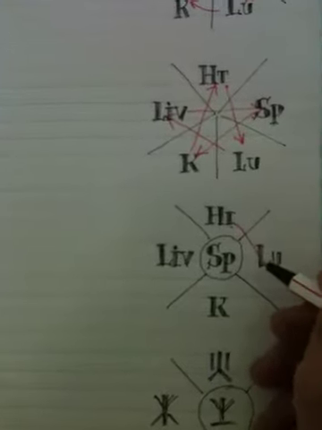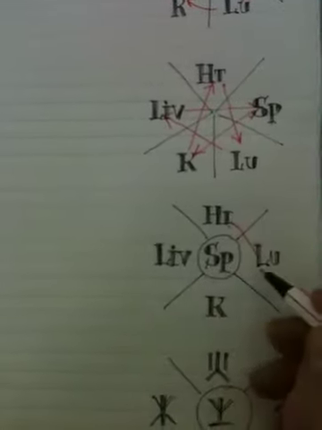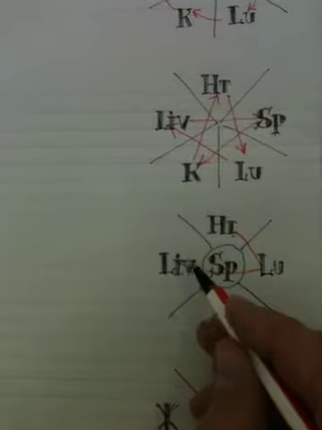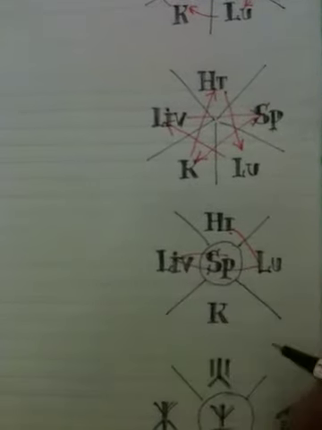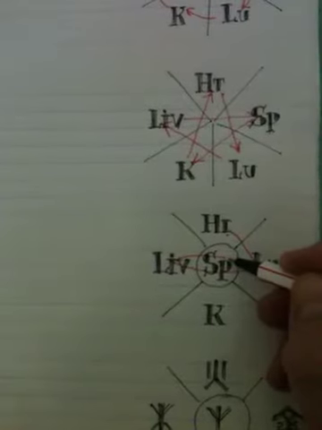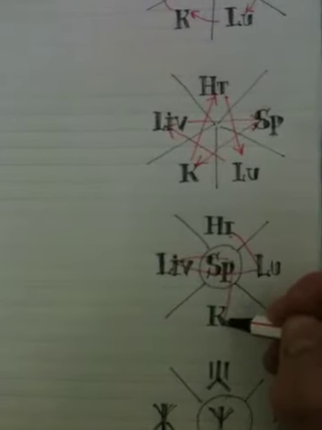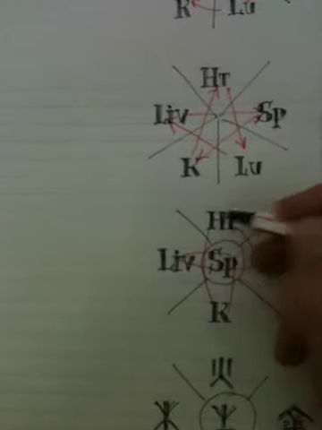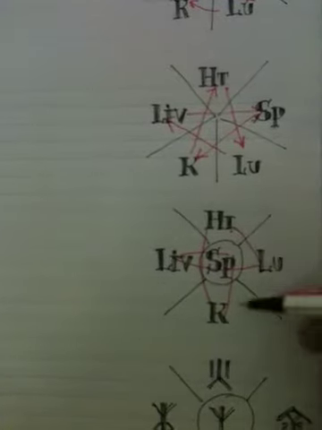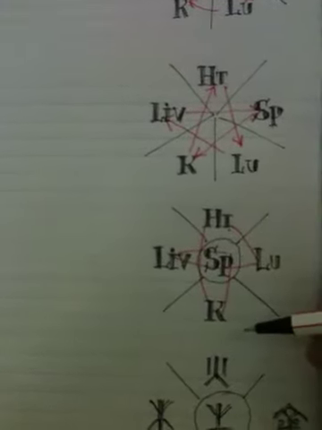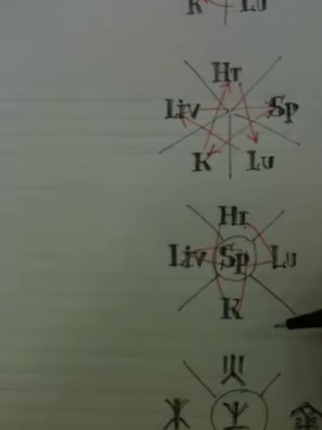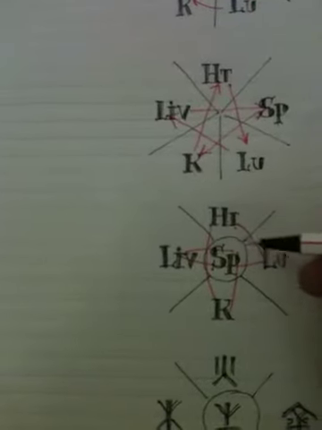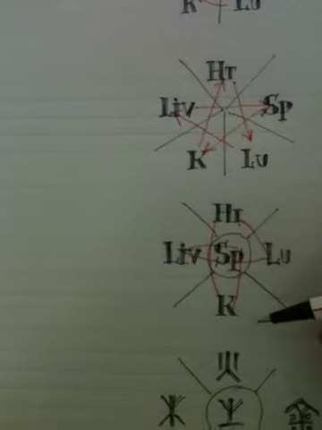From the lung it goes through the spleen to the liver. That is the second movement. From the liver it goes to the spleen, third movement. From the spleen, pancreas, it goes to the kidney. It's the fourth movement, and it returns back to the heart. During this movement, no one organ is hit twice, as it is said in the 53rd difficulty. But actually, here we can see that during 5 movements, 7 changes happen.